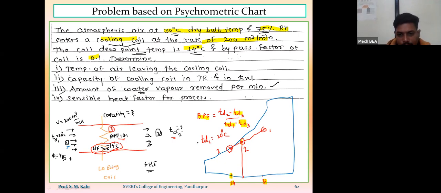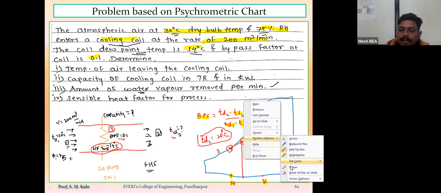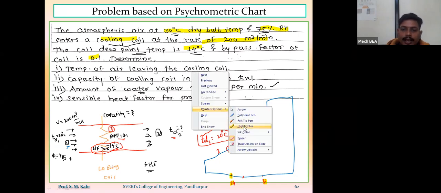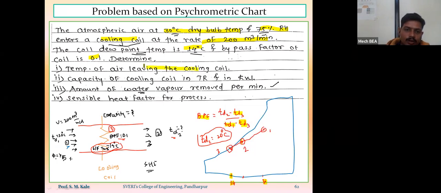अगोदर TD2 ची व्हॅल्यू कॅल्क्युलेट करा. सुरुवातीला अज्युम करा पॉईंट नंबर 2 इन बिटवीन 1 आणि 3 आहे. त्यावरून TD2 ची व्हॅल्यू कॅल्क्युलेट करा. TD2 ची व्हॅल्यू कॅल्क्युलेट केल्यानंतर by using the psychrometric chart you have to locate the point number 2. So here value of TD2 is nothing but temperature of air leaving the cooling coil. So you will get the answer of first question, temperature of air leaving the cooling coil.